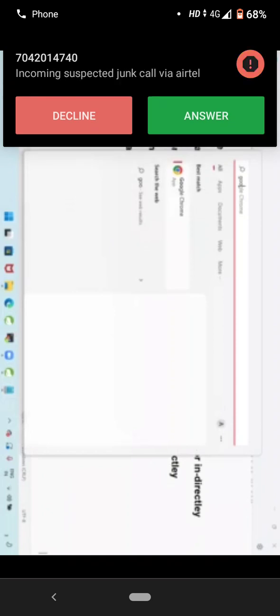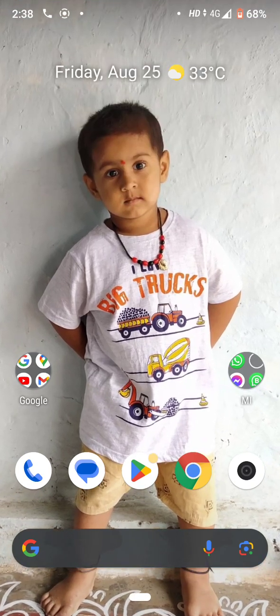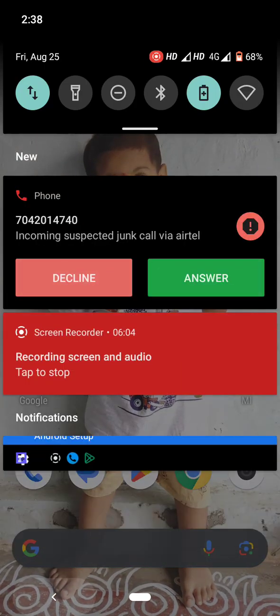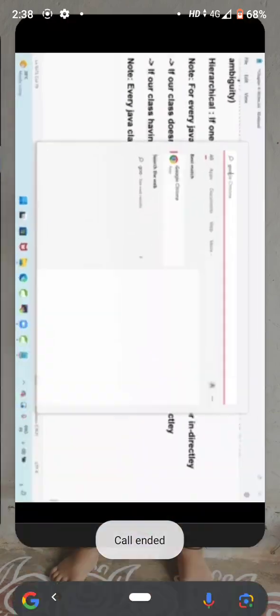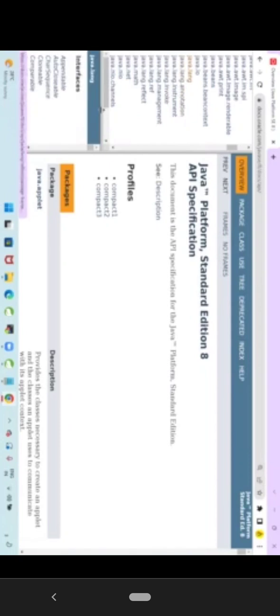How can we check those methods now? By using the API. So let us go to the Java API. Let me open the package. Which package? java.lang package.